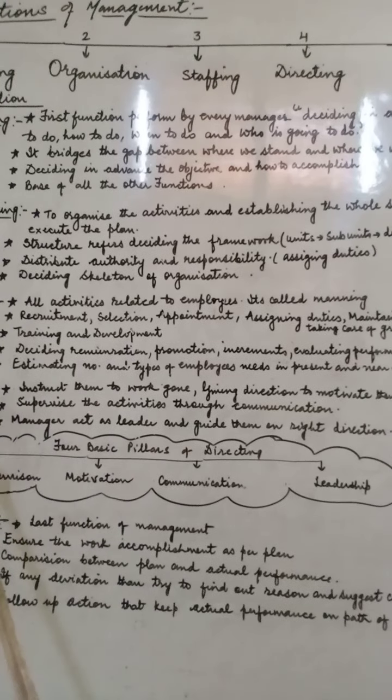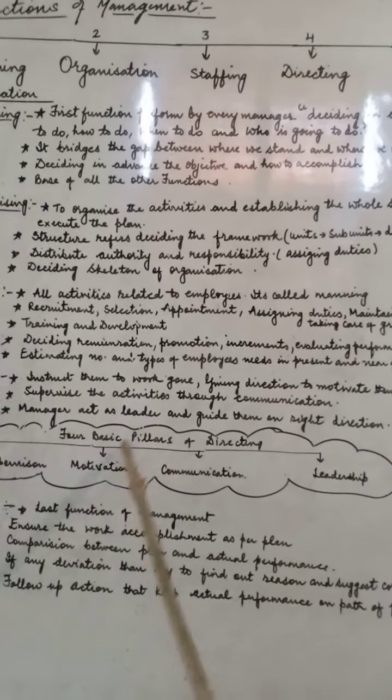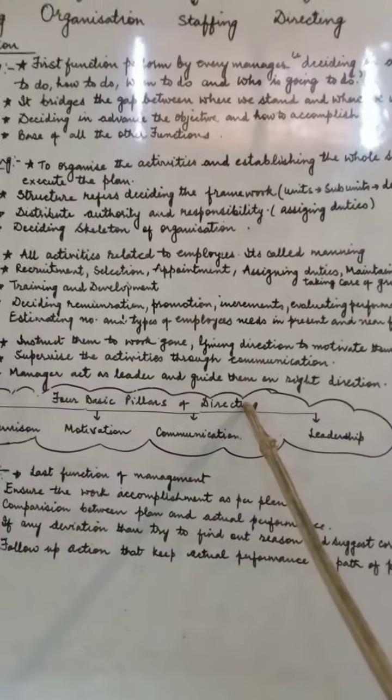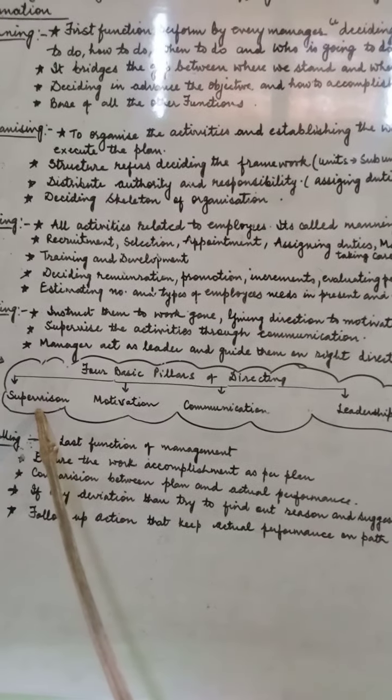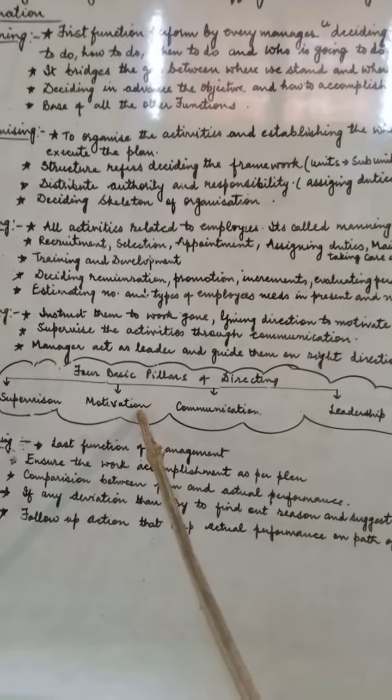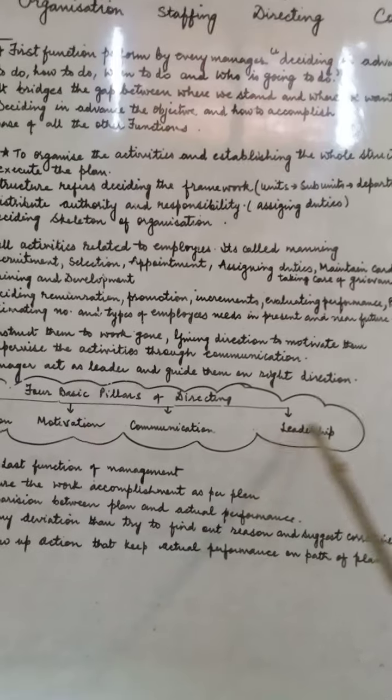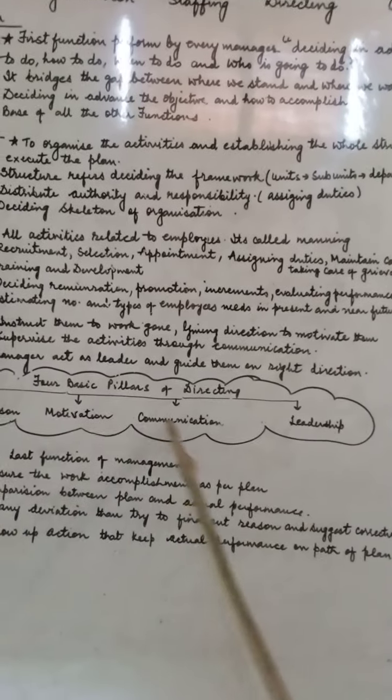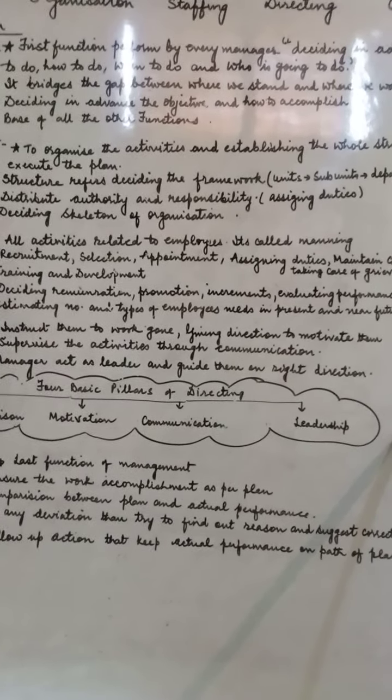So in directing we have 4 basic pillars: supervision, motivation, communication and leadership. These are the 4 pillars of the directing process.